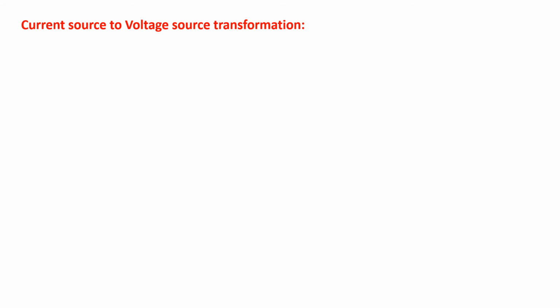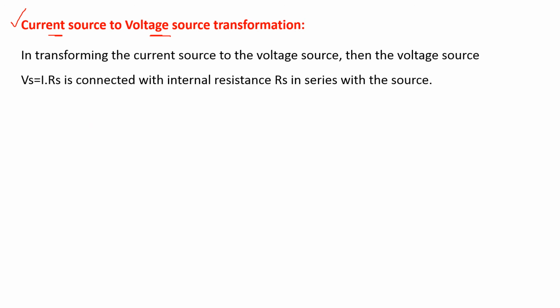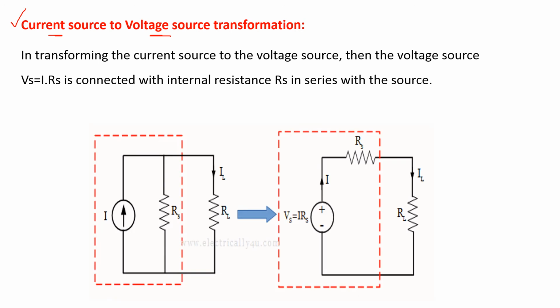Similarly, consider converting the current source into a voltage source. Same concept: the current source has the resistance in parallel and the voltage source has the resistance in series. First consider the practical current source. This is the circuit diagram for a practical current source, which has the current value I and parallel resistance value Rs. Now we are going to convert this current source into a voltage source.